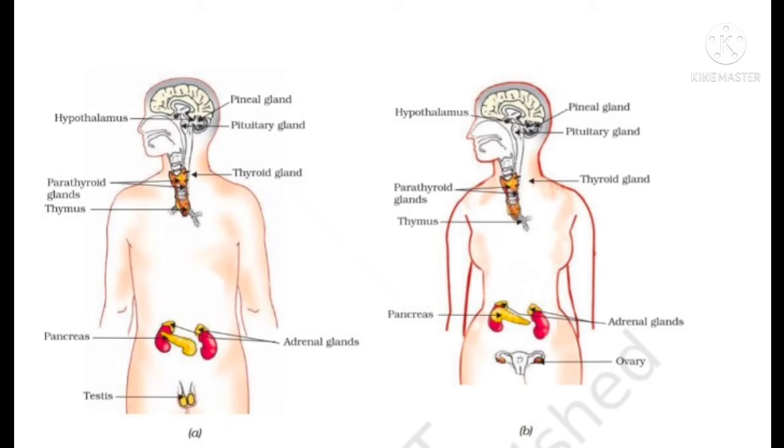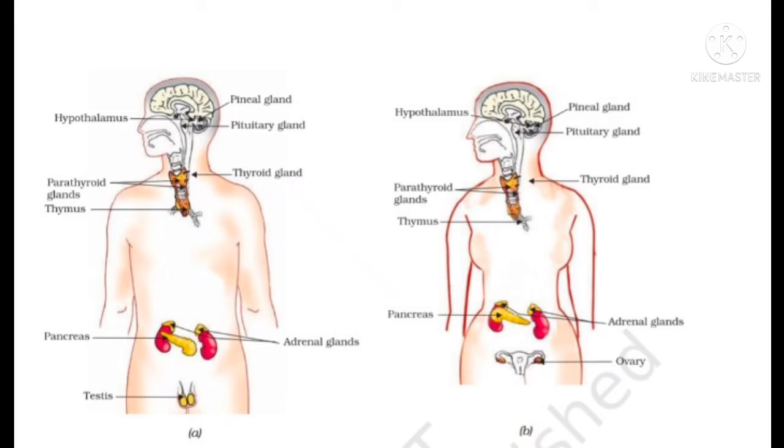Now the next, B1, female endocrine glands: the pineal gland, the hypothalamus, pituitary gland, thyroid and parathyroid gland, thymus, adrenal gland, pancreas and ovary in females. The only difference between the glands in the male and the female is that in the female it is the ovary and in the male it is the testes.